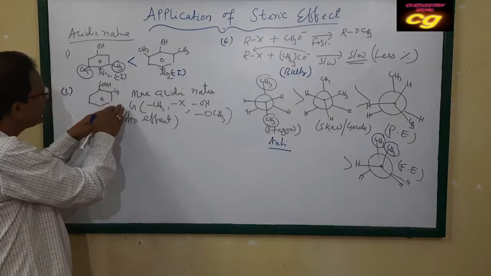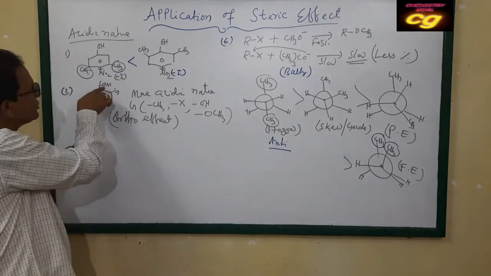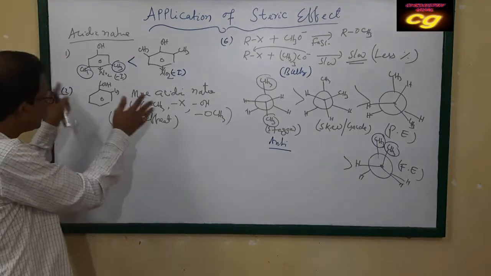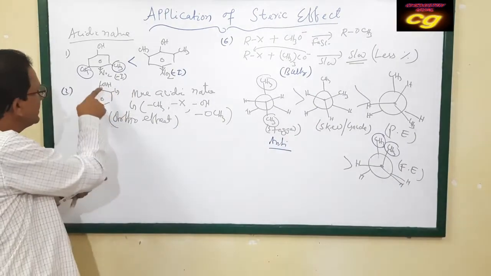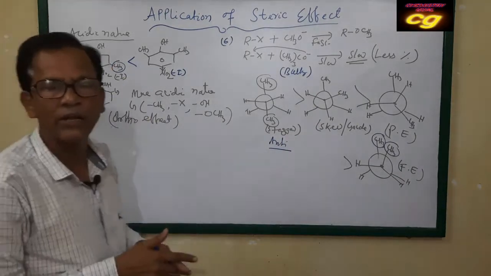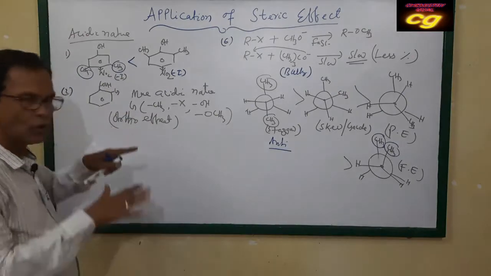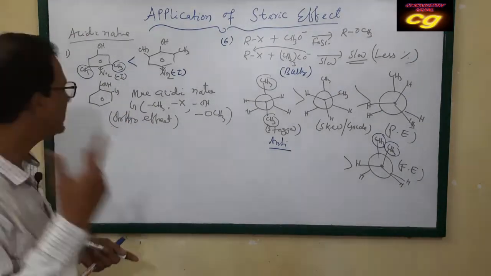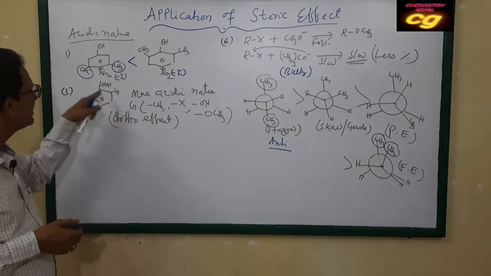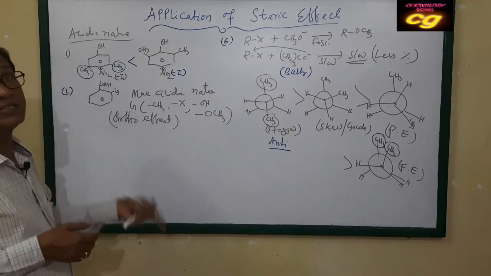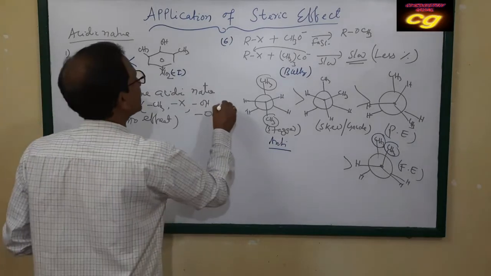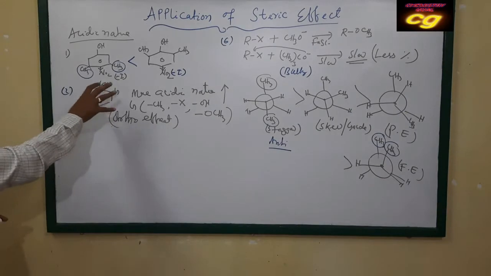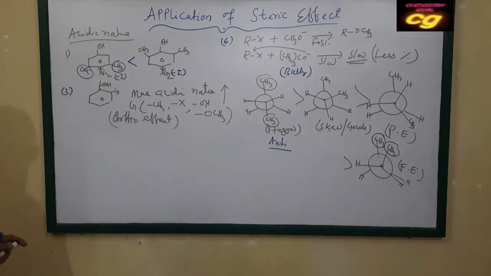But when the group is not attached, this carboxyl group is not coplanar with the benzene ring. But when a bulky group is attached, the carboxyl group immediately loses an H plus ion, forming the carboxylate ion, which remains coplanar with the benzene ring, and then stability increases. So this is a very important thing. Due to the ortho effect, the acidic character of benzoic acid increases. This is a very important application of the steric effect.